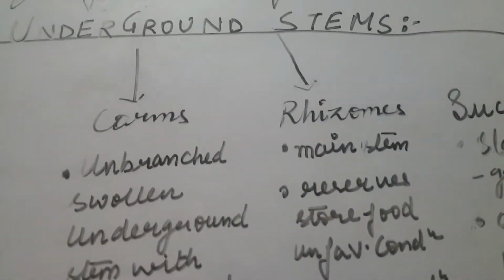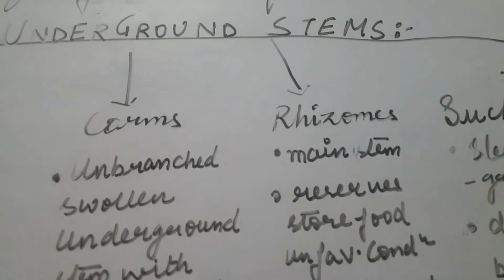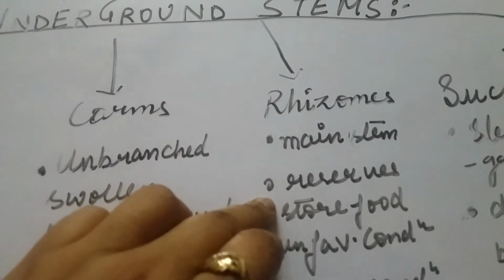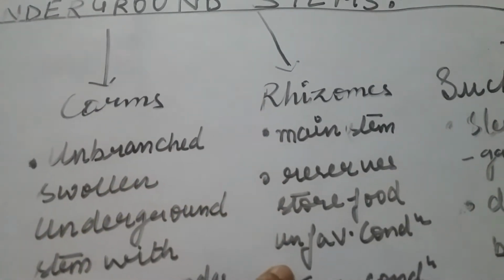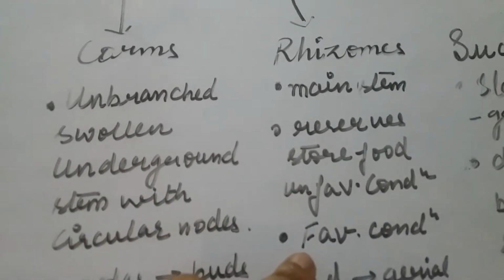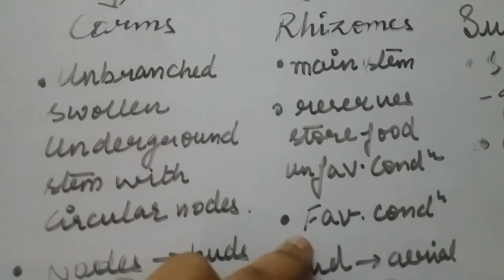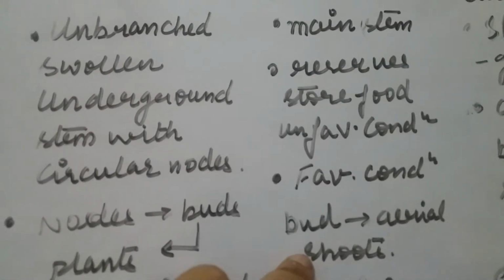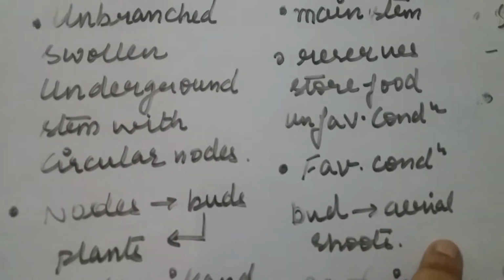The next vegetative unit of underground stem is rhizome. It is the main stem that stores the food. During unfavorable conditions, it reserves the stored food, and as soon as favorable conditions arrive, the buds that are formed result in the formation of aerial shoots.